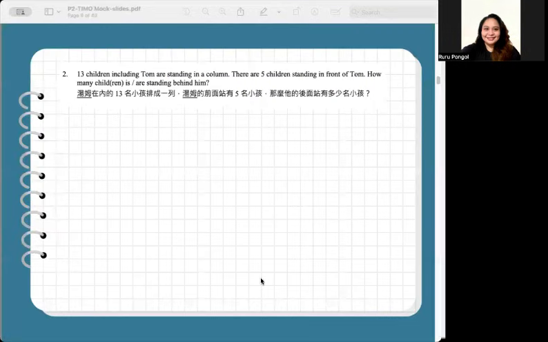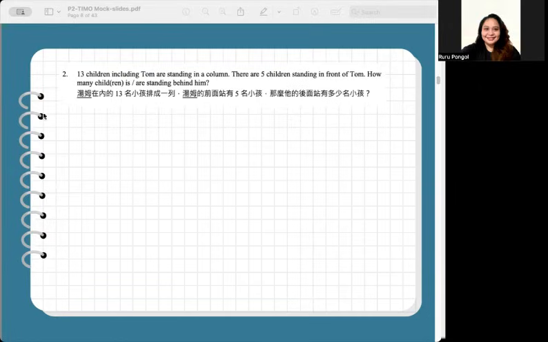For number 2, 13 children including Tom are standing in a column. There are 5 children standing in front of Tom. How many children are standing behind him? In problem number 2, there are 13 children standing in a line, including Tom. 5 children are standing in front of Tom.